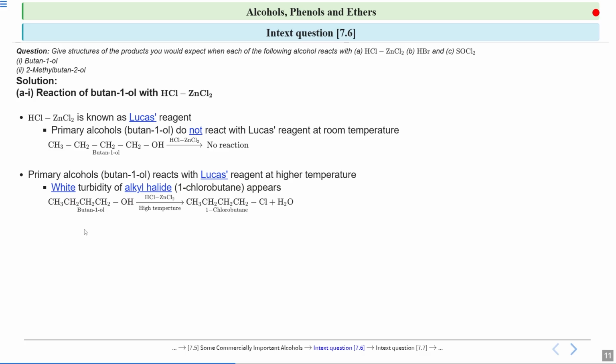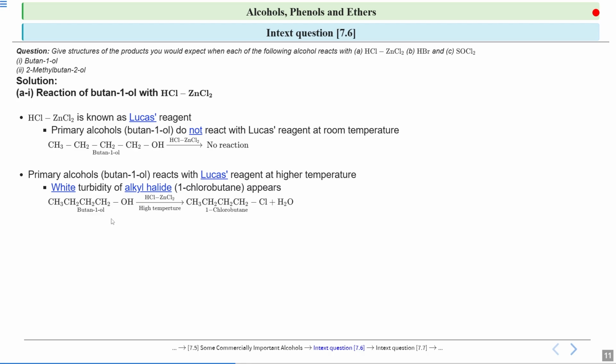So look at this reaction. This is butan-1-ol, and when you add the Lucas reagent at high temperature, you will get an alkyl halide. That alkyl halide is 1-chlorobutane. See here, to this carbon the Cl group is attached, and I'll do the numbering from this side, 1, 2, 3, 4, so it is 1-chlorobutane.